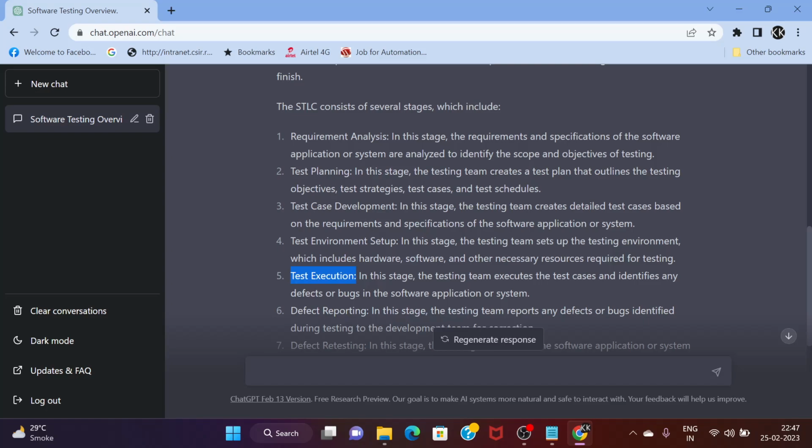Now the second condition: out of 100, 50 are passed and 50 are failed. For the 50 failed cases, we will have to report the corresponding defects in whatever defect or test management tool we are using.